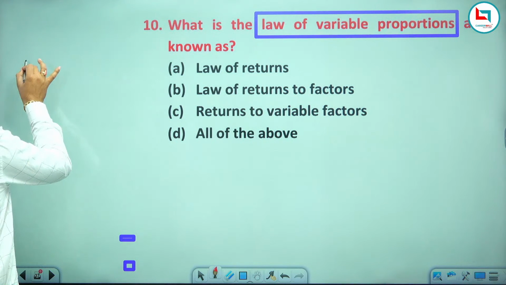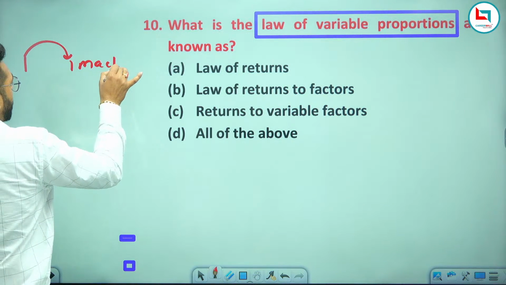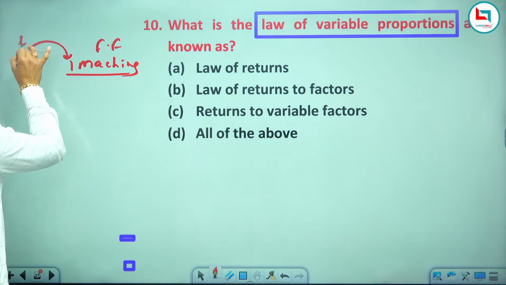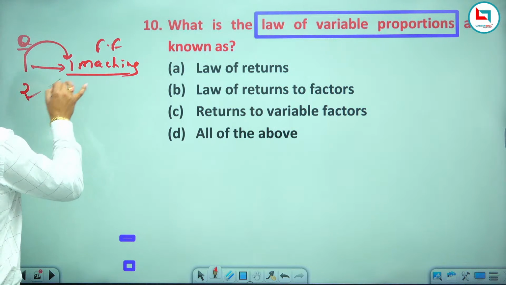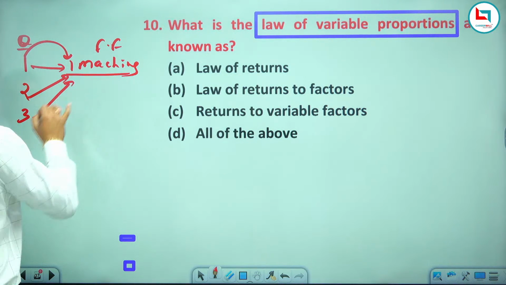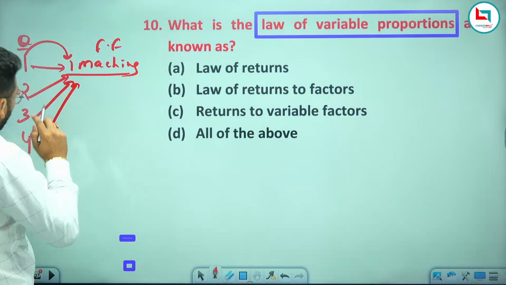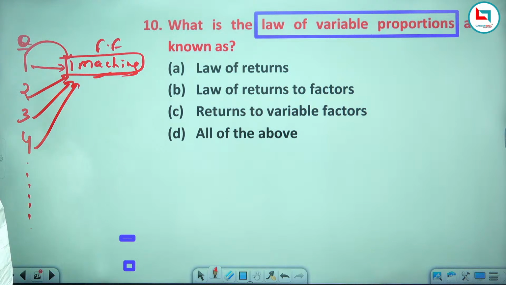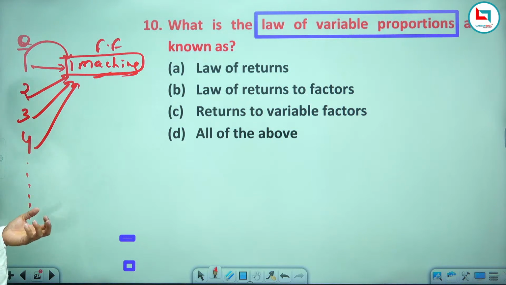Let's say you are using one labor with one machine. The machine is the fixed factor, and one labor is the quantity of labor you are using. Again 2 labor with the one machine, again 3 labor with the one machine, 4 labor with one machine. So you are just increasing the number of labor and the machine is fixed at every level of output. I just want to explain the meaning of the law of variable proportion.